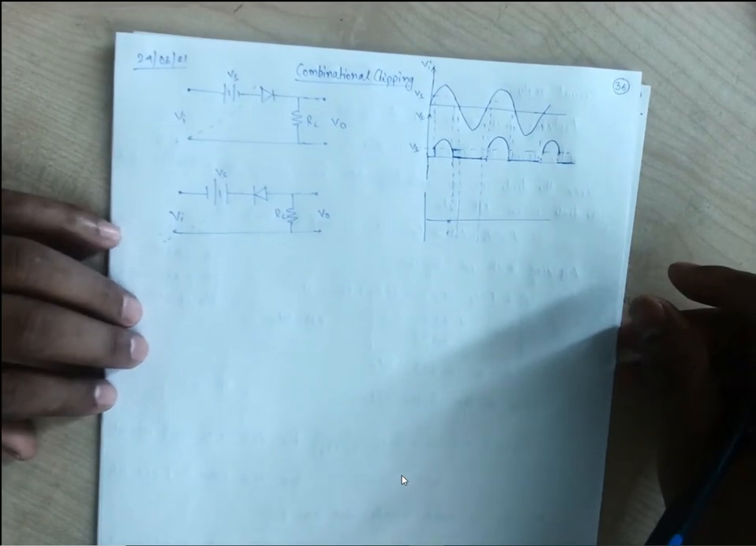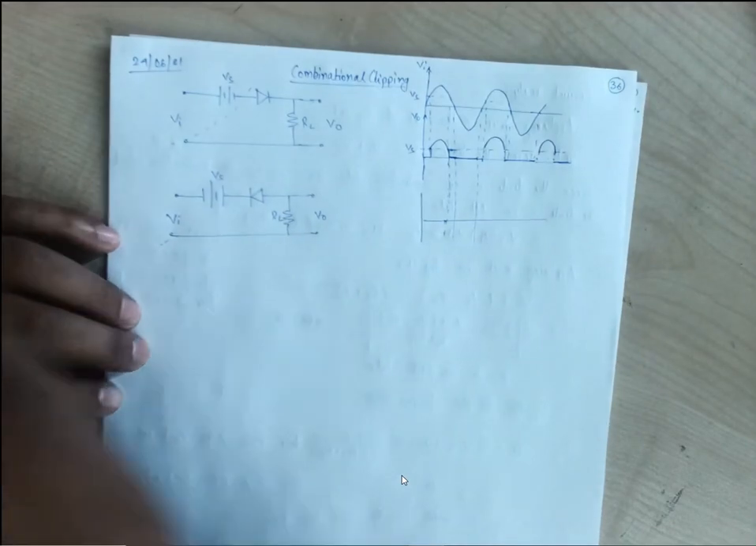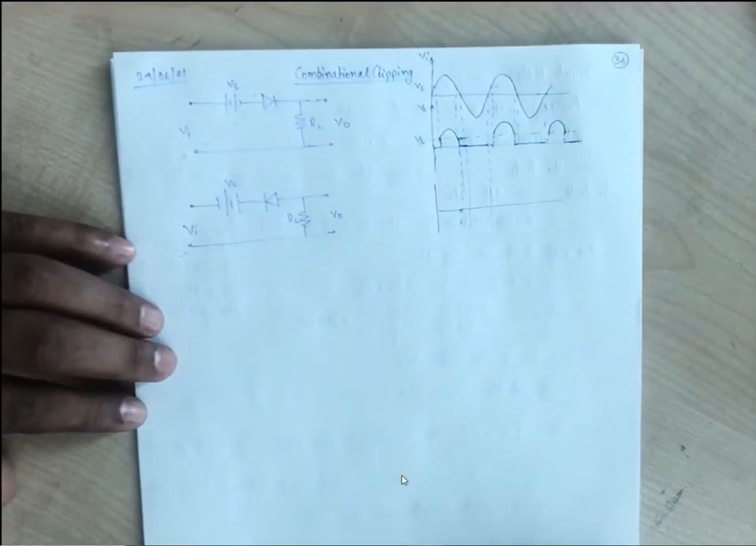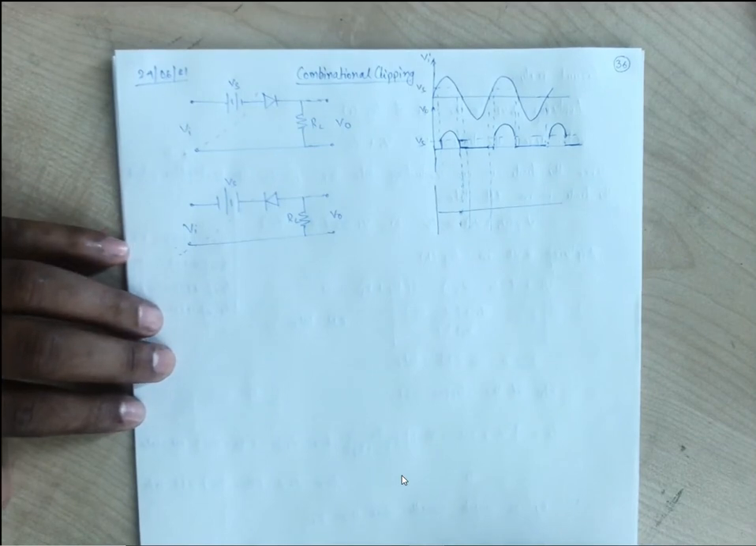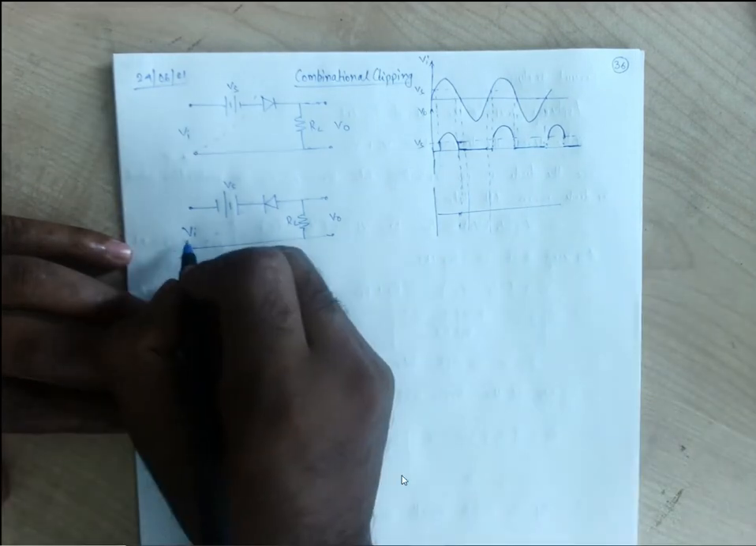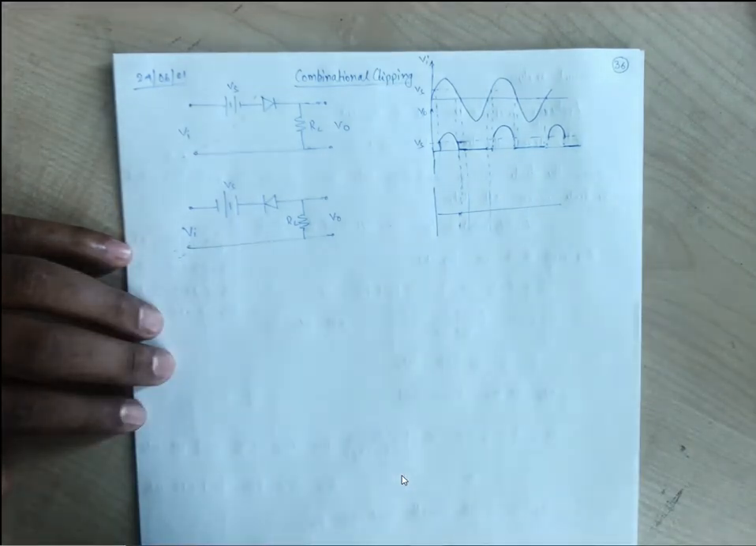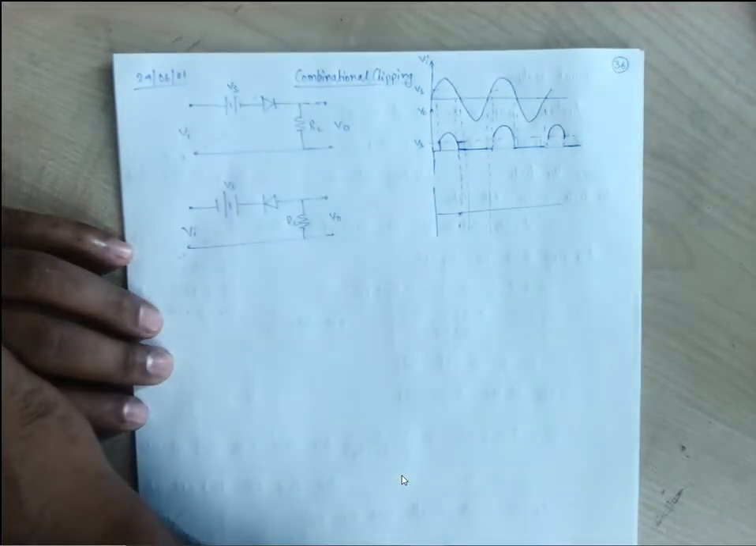Now coming to the negative half, this Vs is making our diode off. When this negative will be more than Vs, then we can say our diode will be on. So let us consider this Vi is more than Vs. What does it mean? Here the combination of Vi and Vs should be negative.